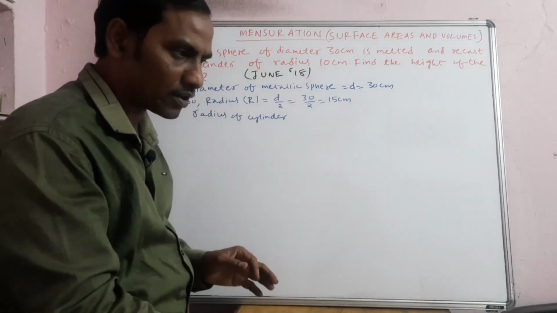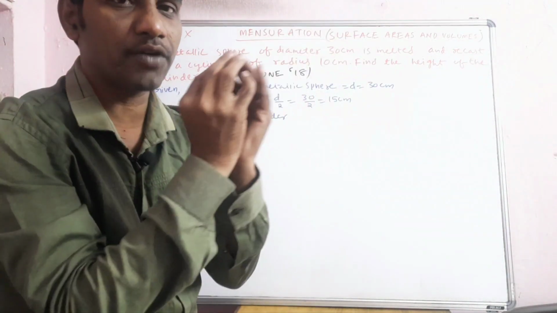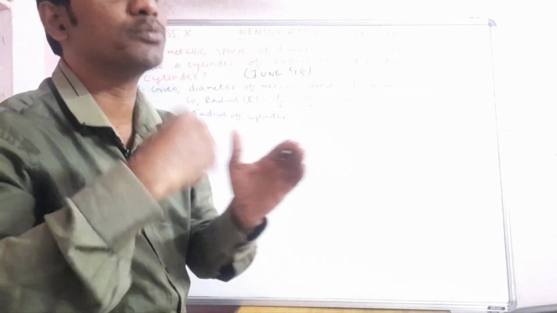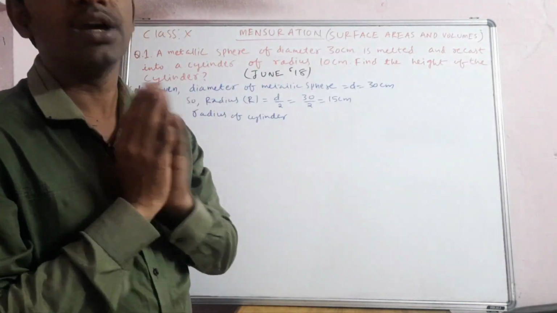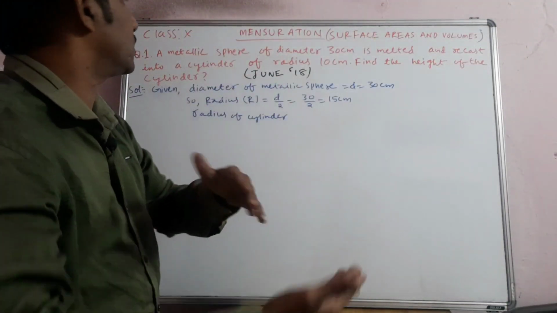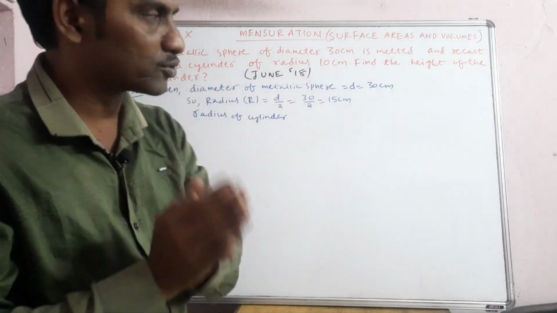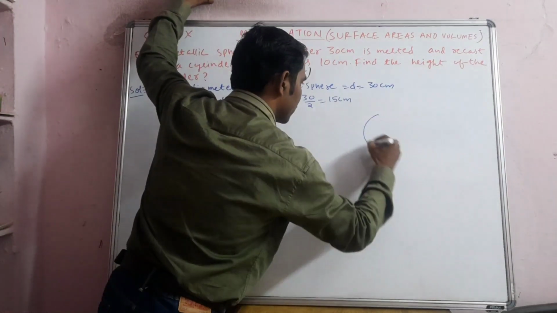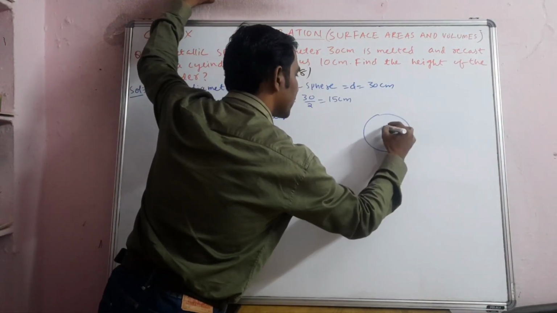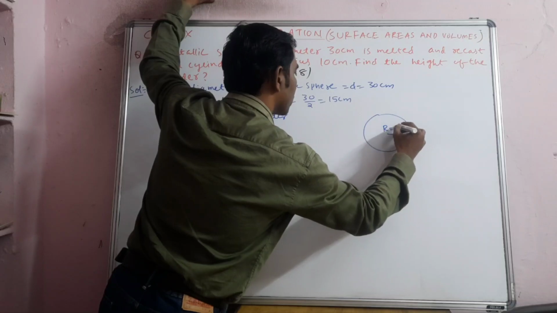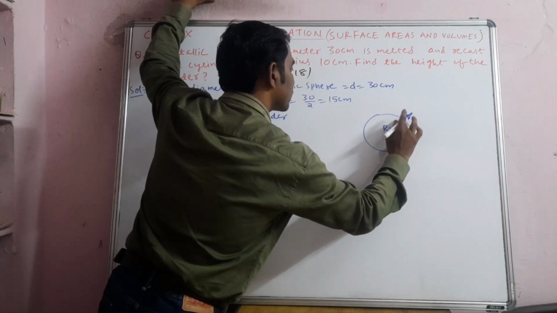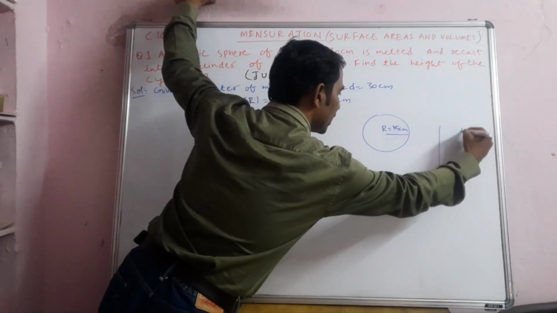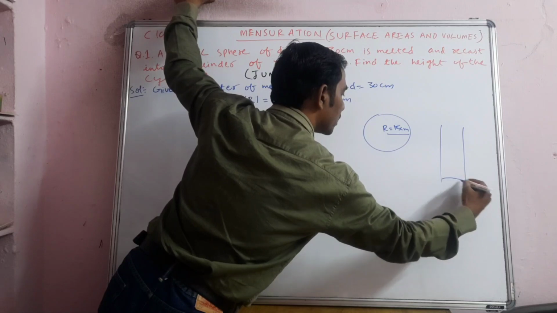For example, you take wax in the form of a sphere, and you want to make it into a candle in cylinder shape. So how much height will you make it? It is almost like that. This question doesn't need a diagram, but to make you understand, I'll draw. For example, this is the 15 centimeters radius, R equal to 15 for the sphere. Now you are melting it and making it into a particular candle.